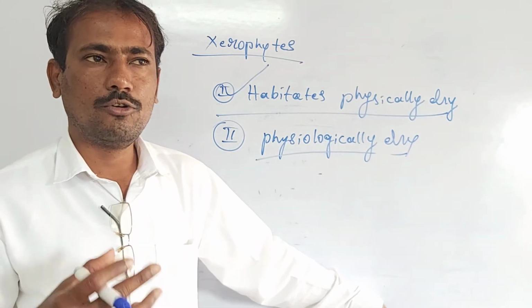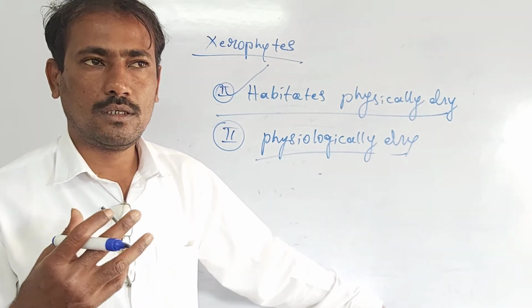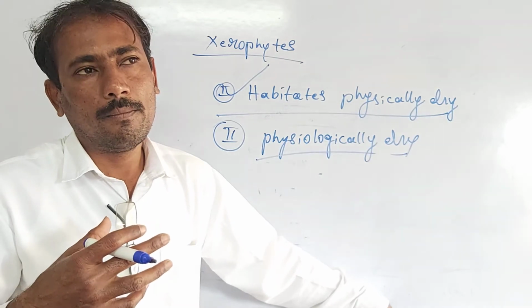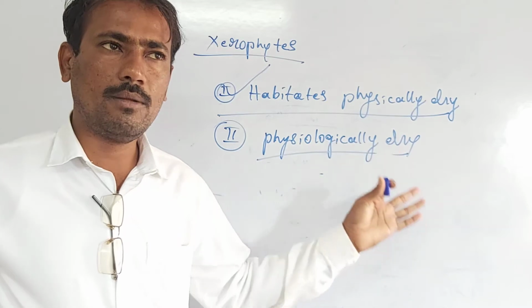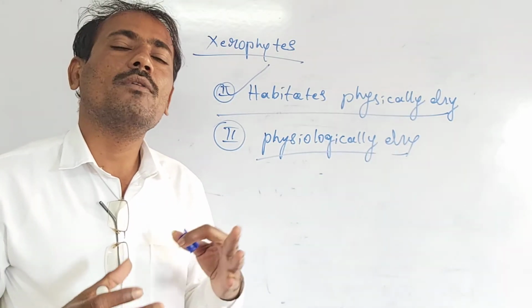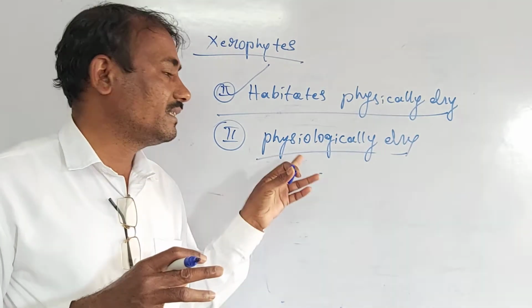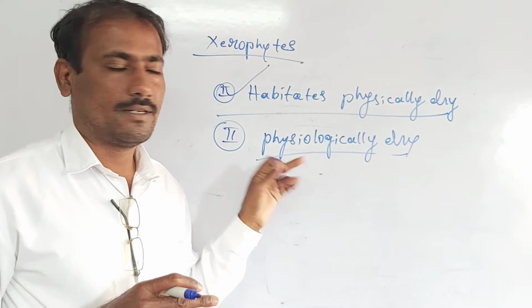Physiologically, the xerophytes are unable to absorb such too salty water. If such water is available but the xerophytes are unable to absorb it, such a habitat is termed a physiologically dry habitat.